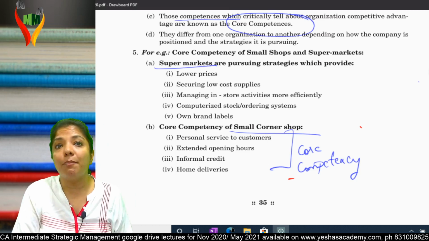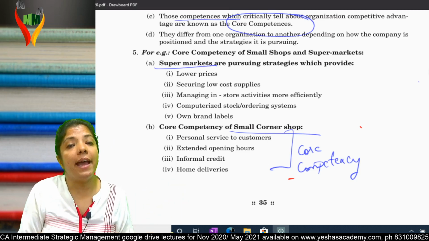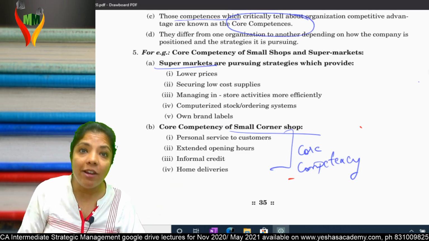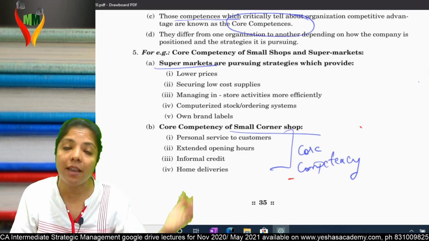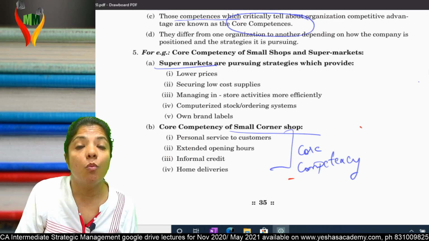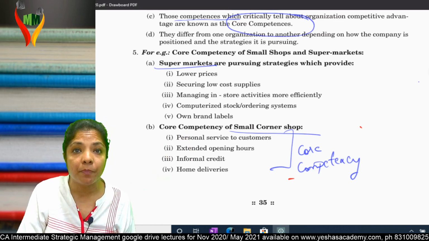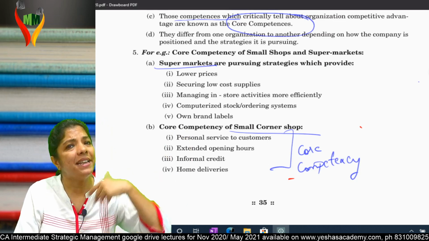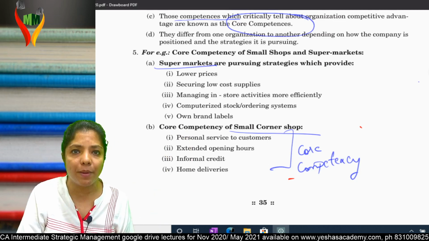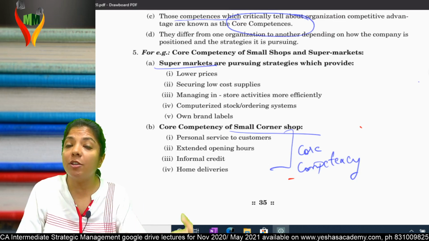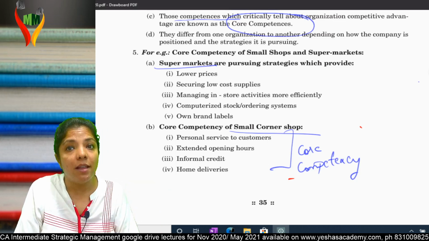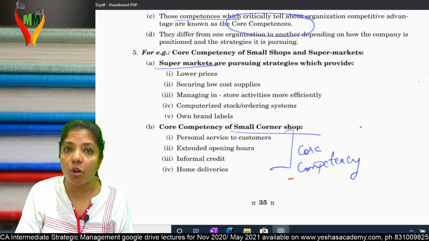Informal credit. Suppose you purchase something for 200 and you have only 150 in your pocket. Will he say, remove 50 and then come again and then buy and then pay? No, what they say is, okay, you take it, pay me afterwards. Will this be said by Big Bazaar people? Then home deliveries. You buy just 1 kg potato, they will deliver it to your place. These things can be done by a small corner shop, but cannot be done by a supermarket. This is the core competency of a small corner shop.